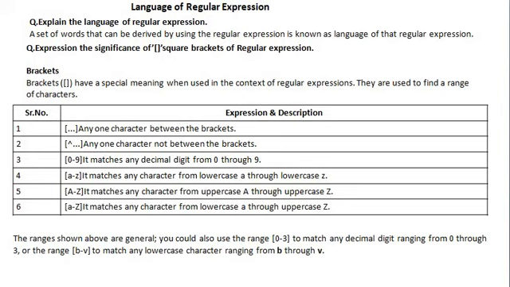There are many special characters available which are used to define the regular expression. First is the bracket. Brackets, that is square brackets, have a special meaning when used in the context of regular expressions. They are used to find a range of characters.